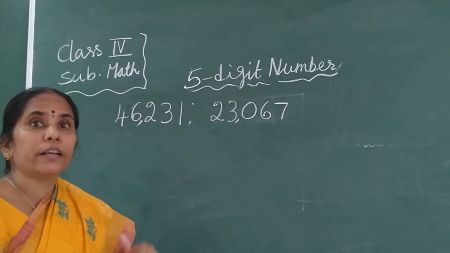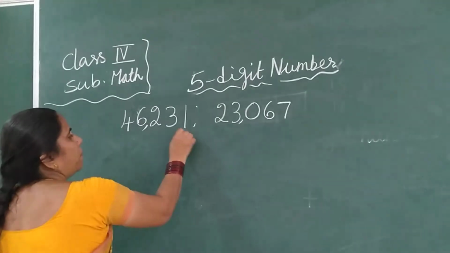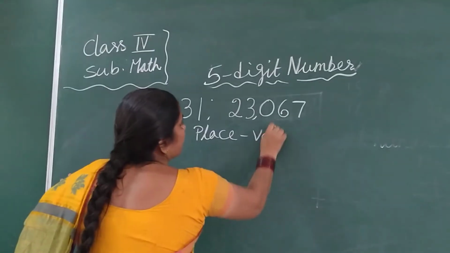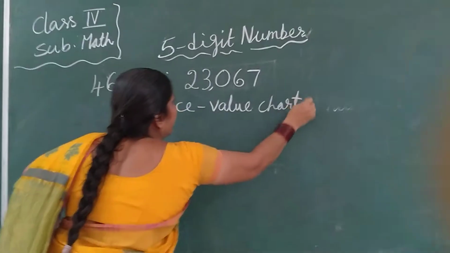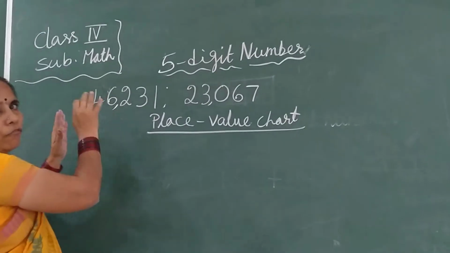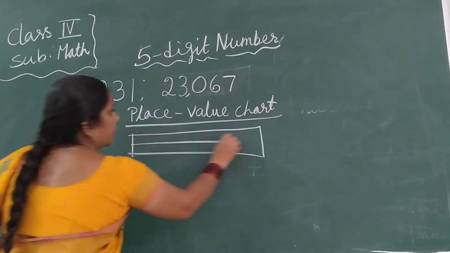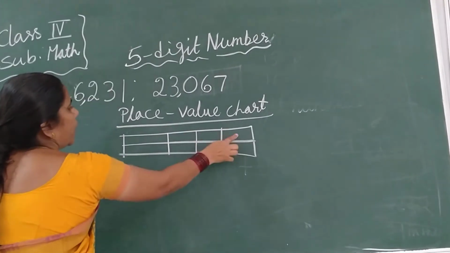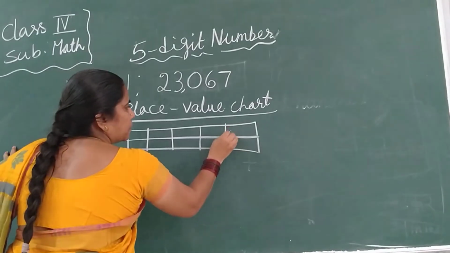Now how will you read this 5-digit number? How you will read means you must know the place value. In the place value chart, first I will draw this place value chart, then you know how to read a 5-digit number. Come, I will draw here 5 boxes. 1, 2, 3. 1, 2, 3, 4 and 5. This will be the ones place.